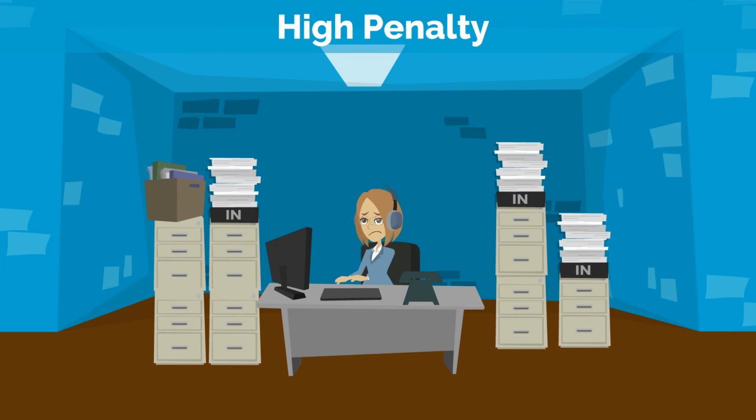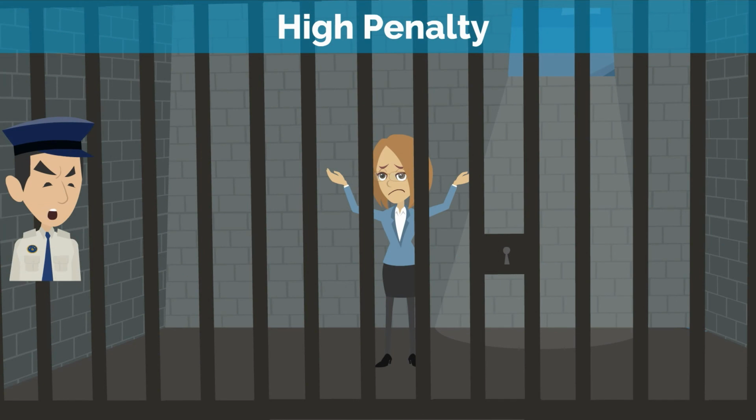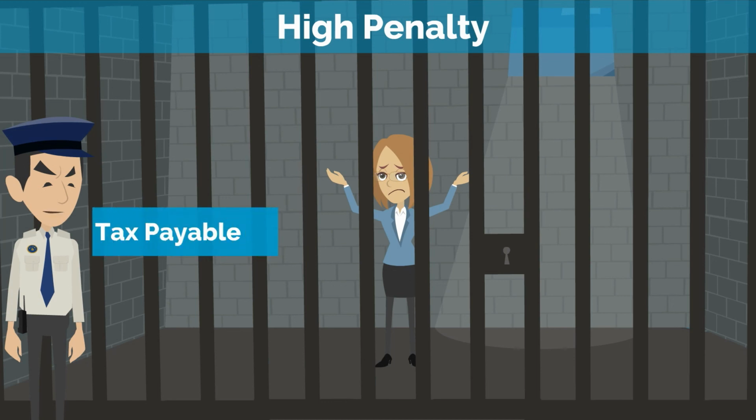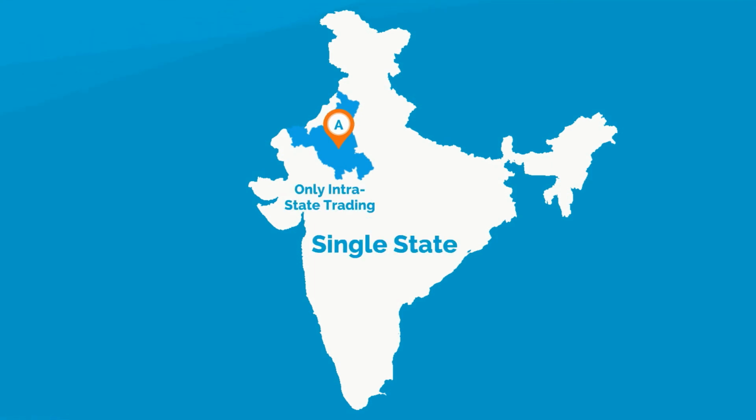High penalty. If any discrepancies are found in the application of any subscriber after the registration has been granted to them, or if the subscriber is no longer eligible and fails to inform about the same, then such a taxpayer will be liable to pay a penalty which can be equal to the tax payable, along with the differential tax. Only intrastate trading. This scheme can only be availed by traders operating in a single state. No taxpayer with interstate trading is qualified to apply under this scheme, which results in limited exposure to markets and inability to do imports and exports.